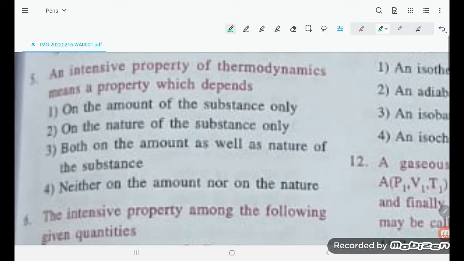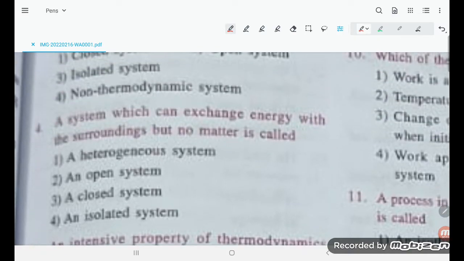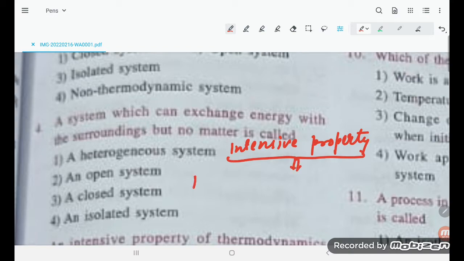Hello students, let's try to understand the next problem. What is the problem all about? An intensive property of thermodynamics means a property which depends... Dear student, if you talk about intensive properties, what is an intensive property? Intensive property means